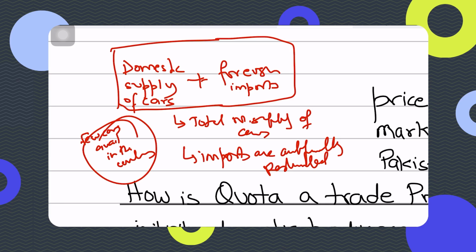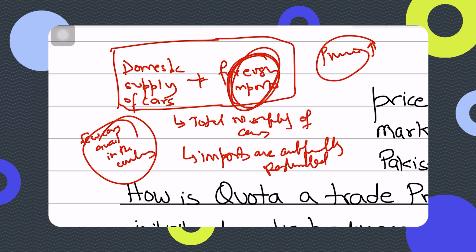But supply becomes smaller. So you've studied demand and supply. What happens then if supply is less and the demand is still the same? There's excess demand. So what happens because of that? Well, prices go up. Prices will go up for both. Prices will go up for foreign imported cars as well as domestic. And I'll tell you why.